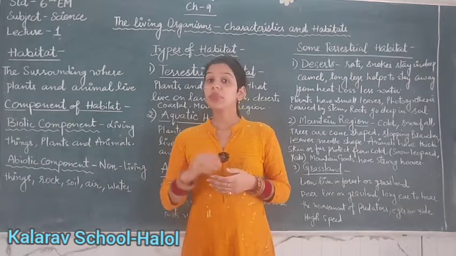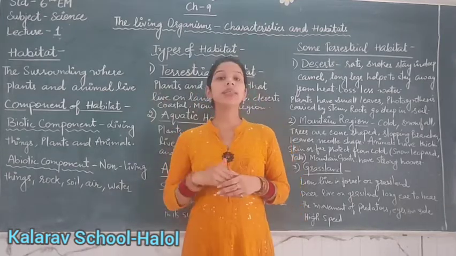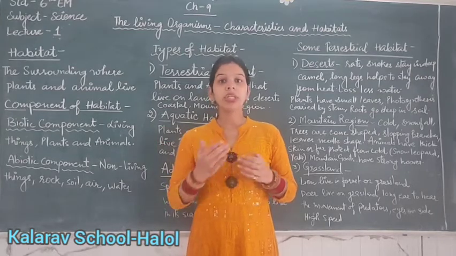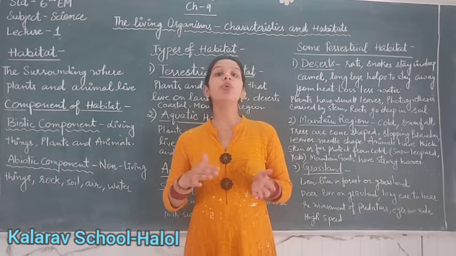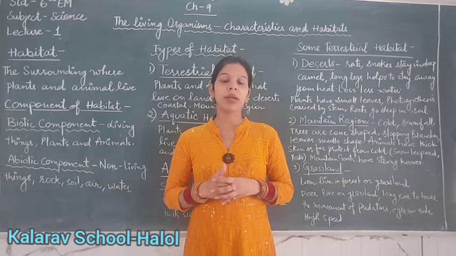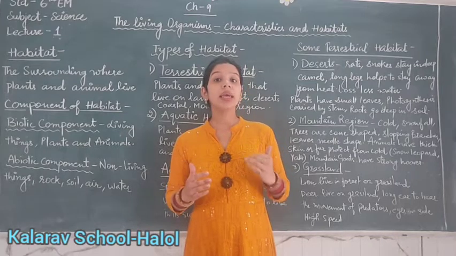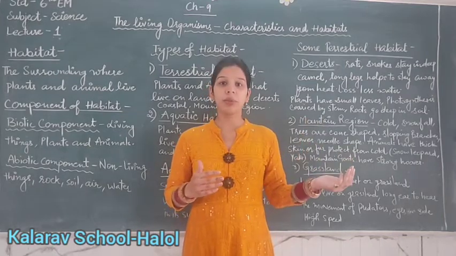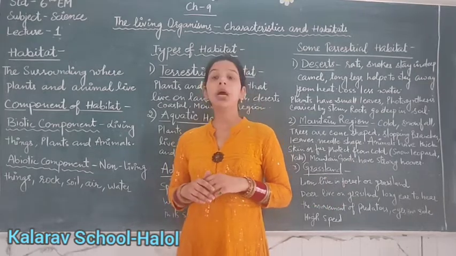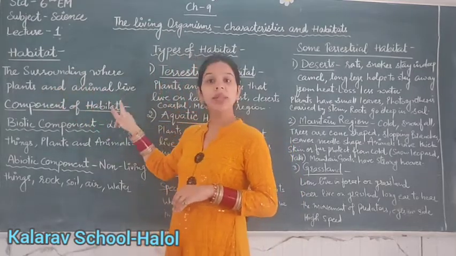So here the first term arises, that is habitat. To understand habitat, you have to know that camels live in deserts, and yaks and goats live in mountain regions. Some ants can live in all types of environments. In this way, living organisms live in different kinds of environments and have different characteristics. So firstly, the term is habitat, that is the surrounding where plants and animals live.